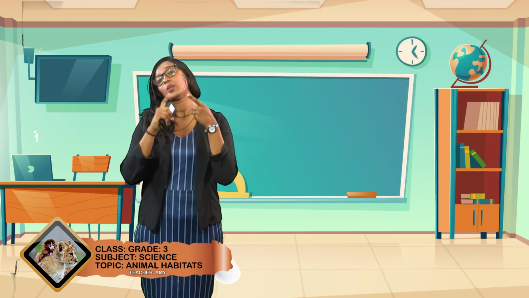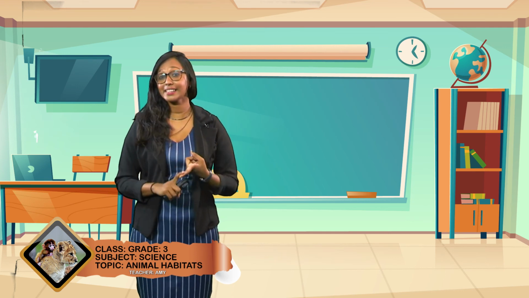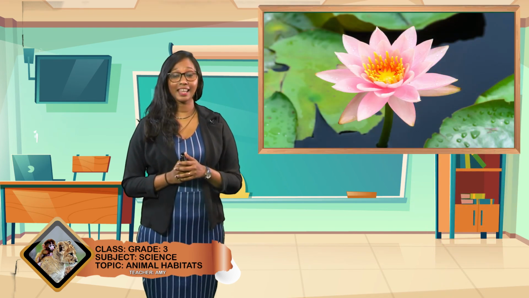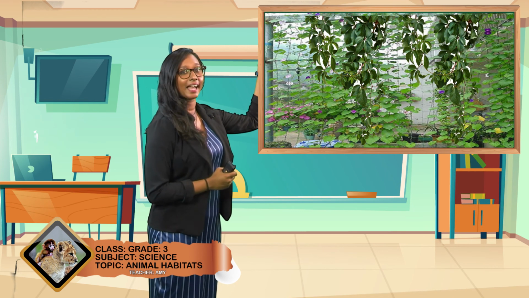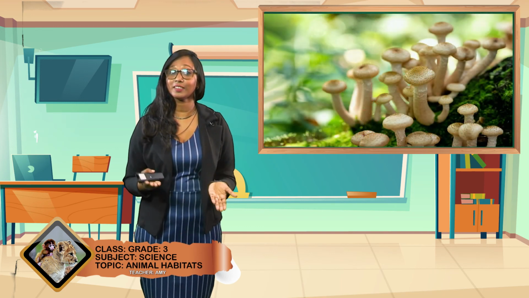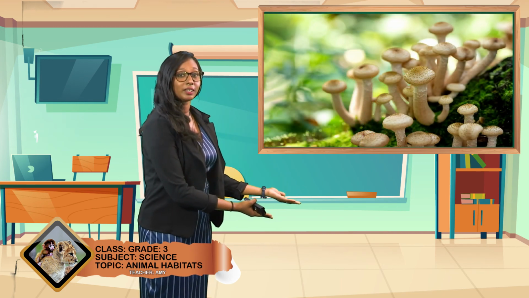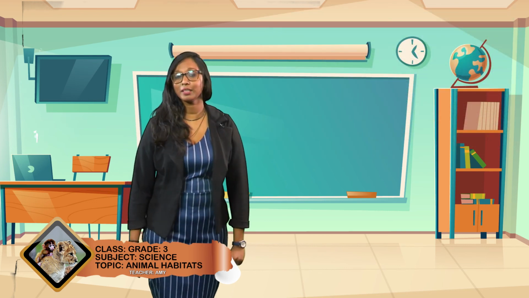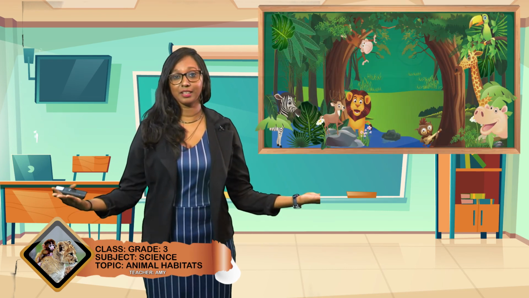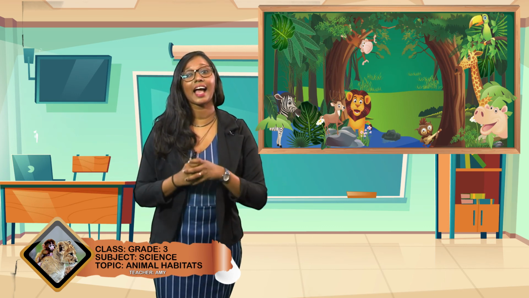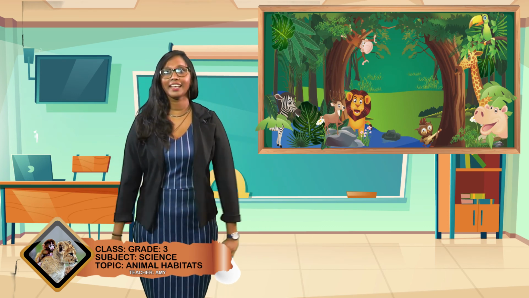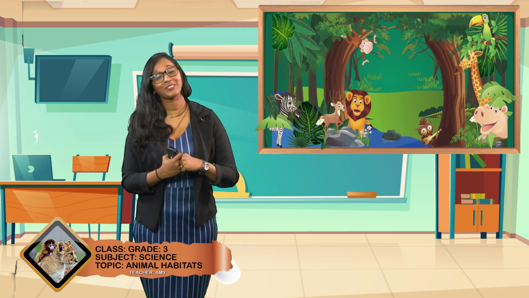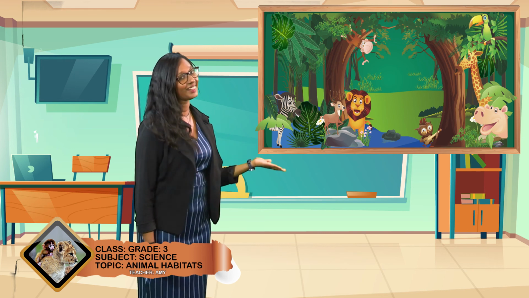Alright? Now, we learned that plants can live on land, plants can live in water, plants can live on other plants, and plants can even live on old wood and in damp places. Okay, now today we're going to be learning about animals. Where can we find animals? We can find animals on land. Yes, that's right. We can find animals on land.